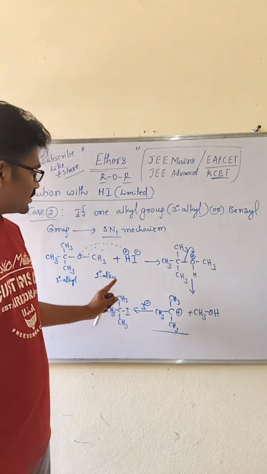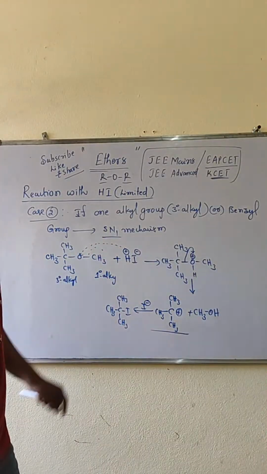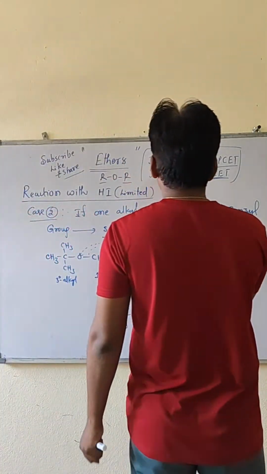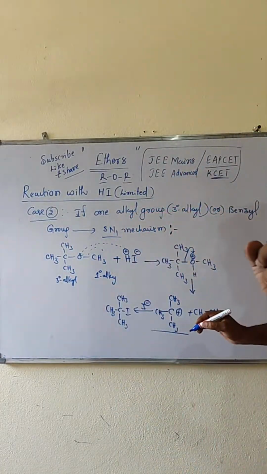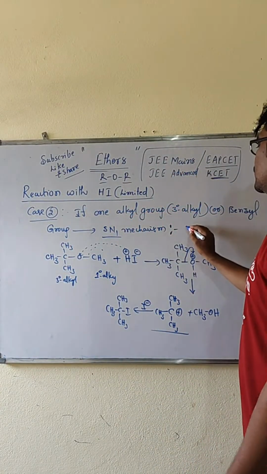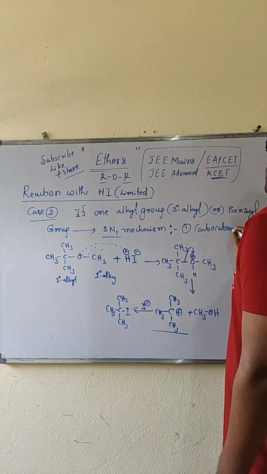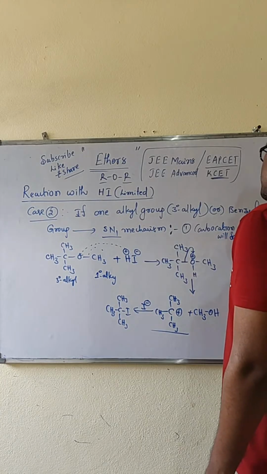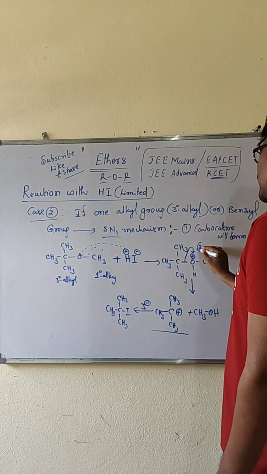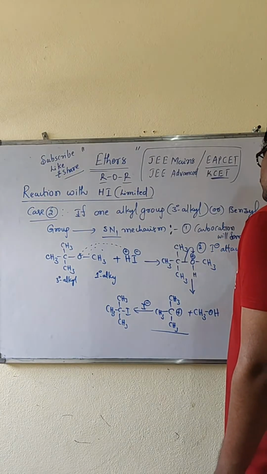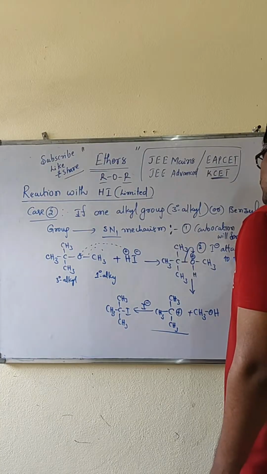But the reaction takes place according to the SN1 mechanism. So in the SN1 mechanism, what majorly takes place? First, a carbocation will be formed. Second, you have to observe that iodide attaches to the tertiary group only.